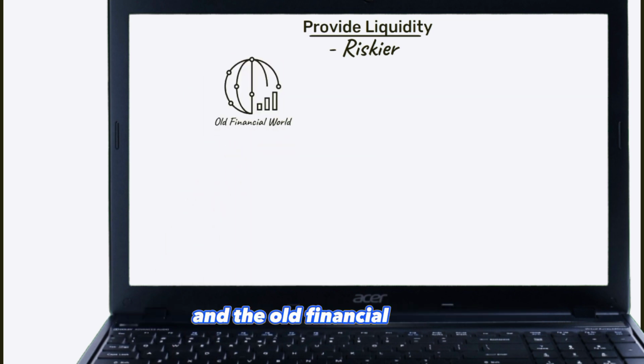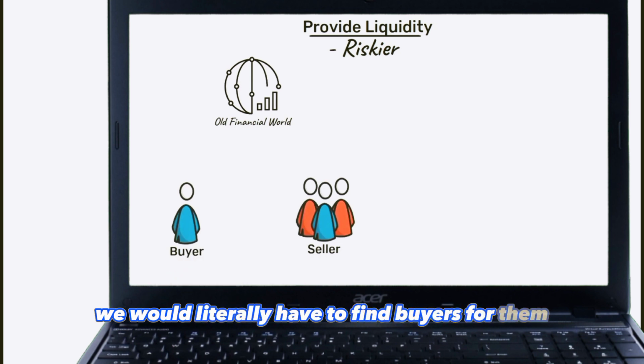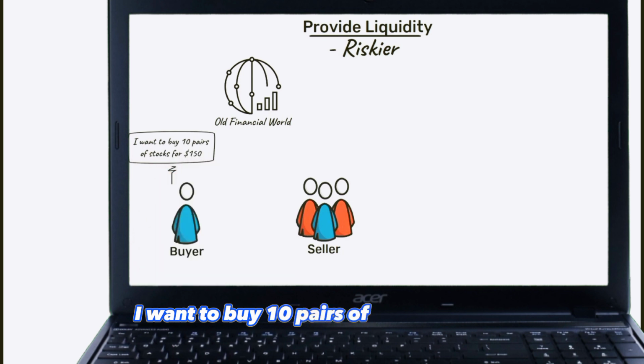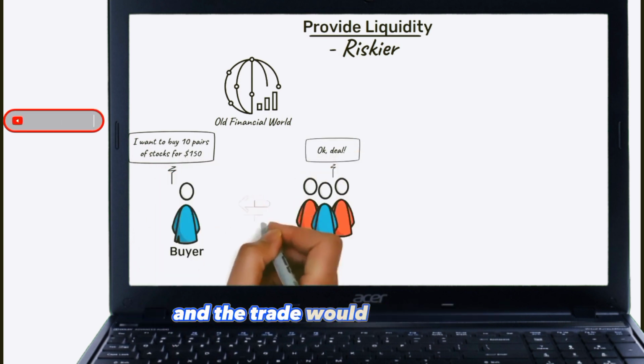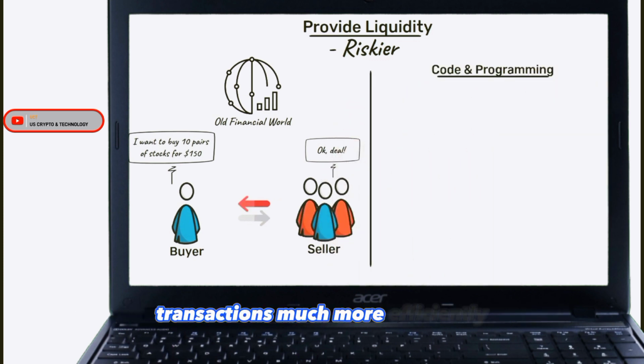In the old financial world, when people would sell things like stocks, we would literally have to find buyers for them. For example, a buyer placed an order that read, "I want to buy 10 shares of stock for $150." They had to wait for a seller to agree, and then the trade would take place. Code and programming allow us to handle all these transactions much more efficiently.